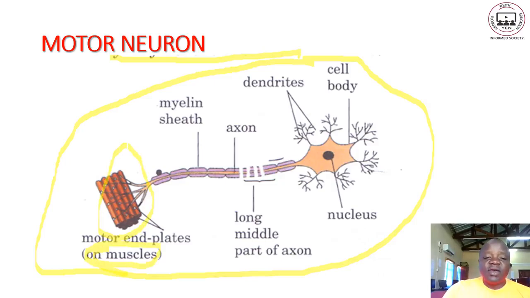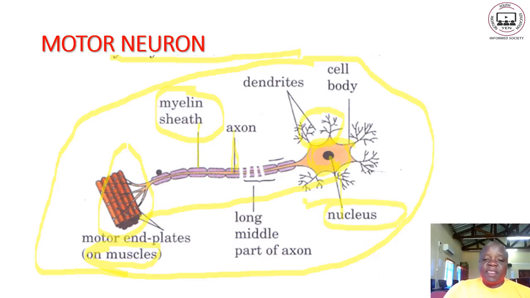So as usual, any sensory neuron has also the myelin sheath, likewise the motor neuron. So you can see the motor neuron has got only the axon. So the axon is only connecting the muscles there and the cell body there. So here we have the dendrites, then the whole of this is the cell body, and in the cell body we have the nucleus here.